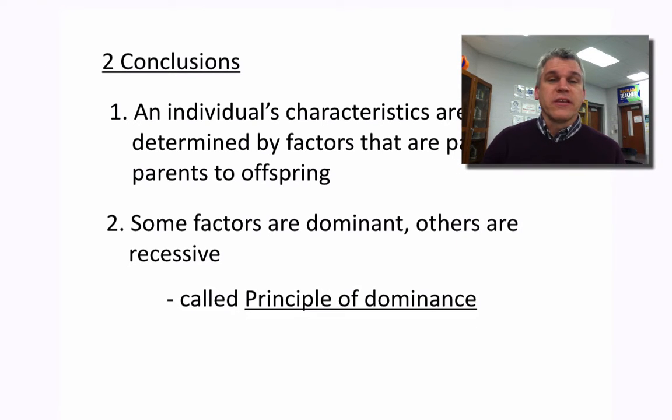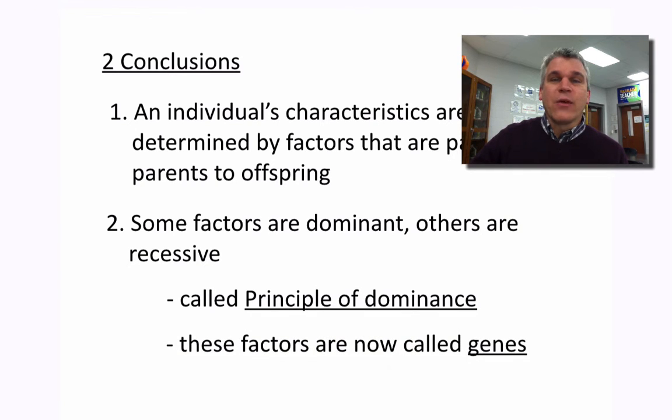This is what is known as the principle of dominance. This is the first of his 3 principles. Now essentially what he's saying is that some of these factors will always be displayed while other ones won't. Those that will always be displayed are called dominant, and those that are sometimes displayed are referred to as being recessive. Today we now refer to these factors as genes.